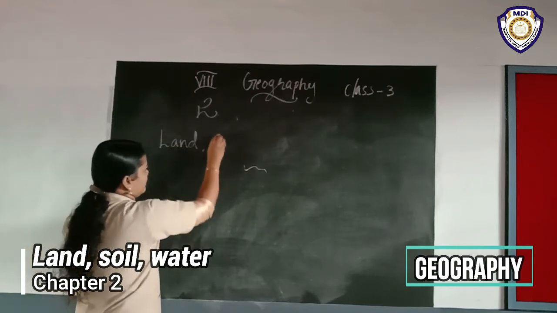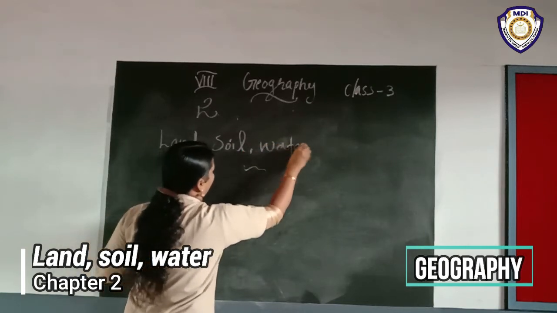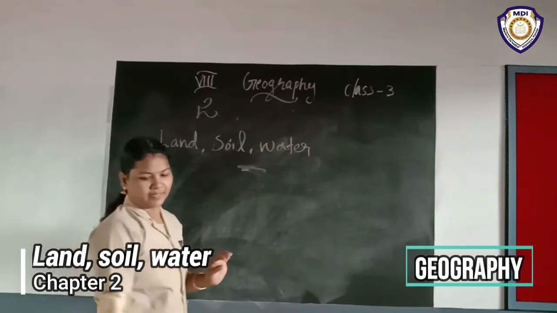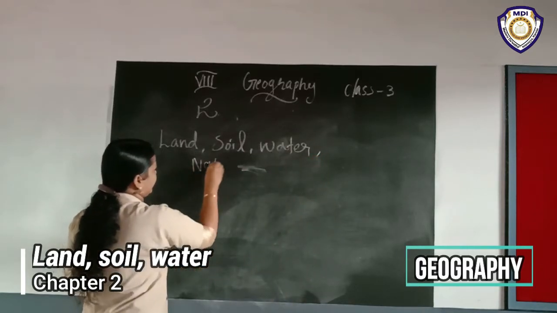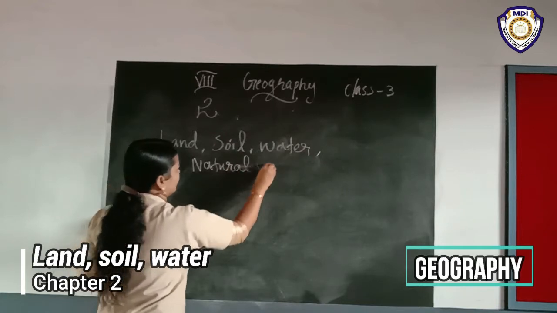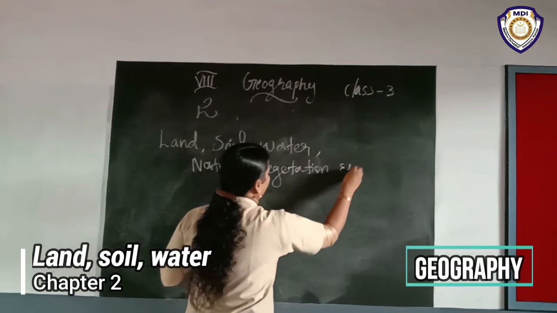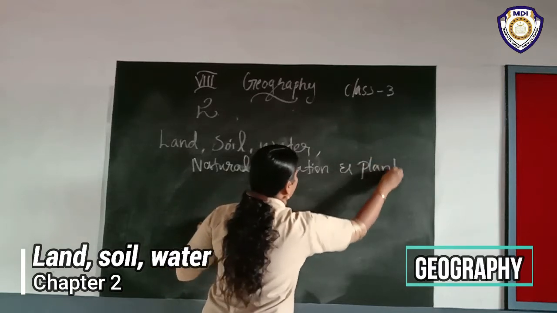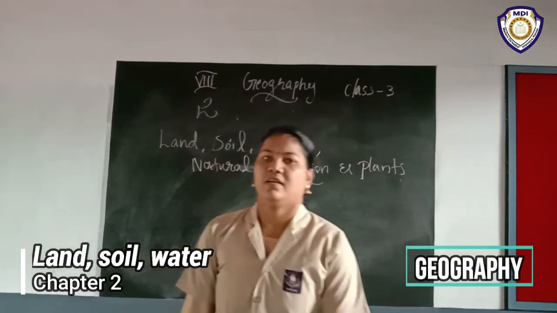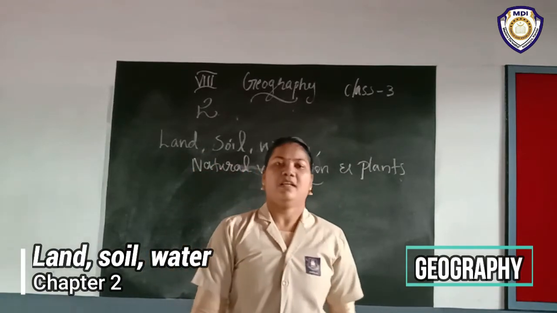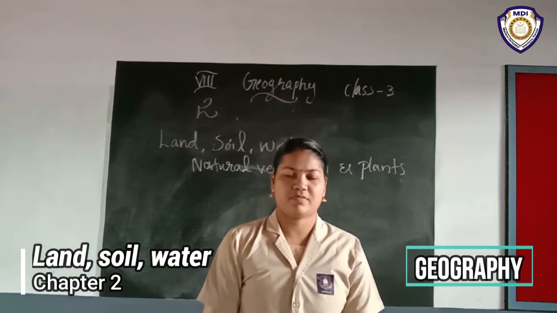Land, soil, water, then natural vegetation, and wildlife. Our second chapter name: land, soil, water, natural vegetation, and wildlife.